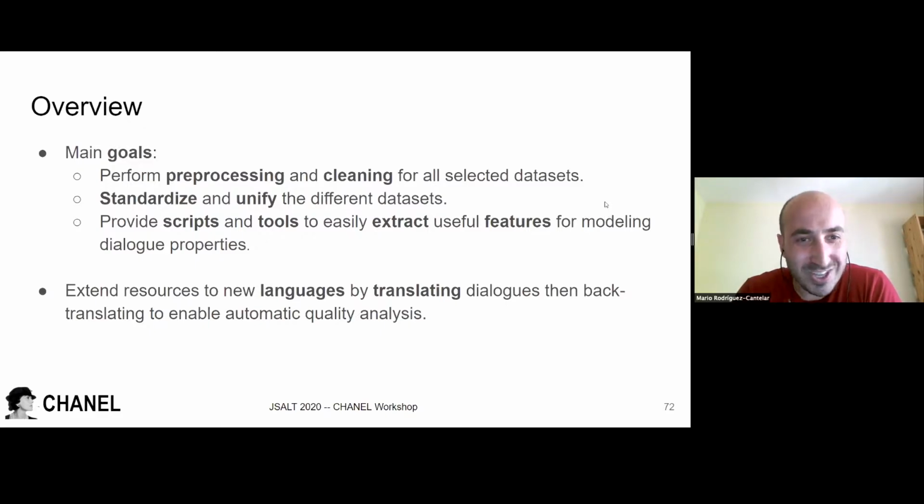And then we want to standardize and unify all the formats of the datasets and provide the scripts and tools to extract features that we need in the future from these datasets. We also want to translate the datasets from one language to another and also translate back to the original language in order to perform automatic quality analysis.